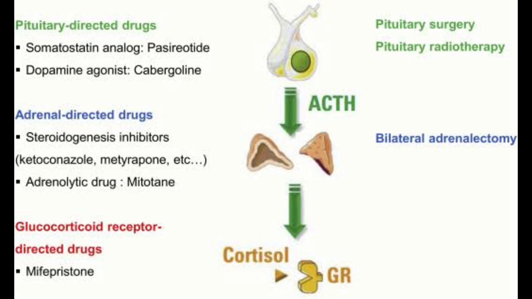like there are drugs which target the pituitary gland, like somatostatin analog, and then bromocriptine, which is a dopamine agonist, and then there are drugs which cause the adrenals to produce less cortisol, like metyrapone and ketoconazole. So this is all about Cushing syndrome.